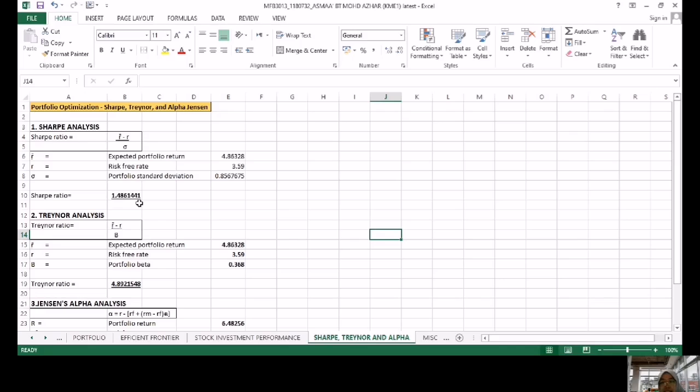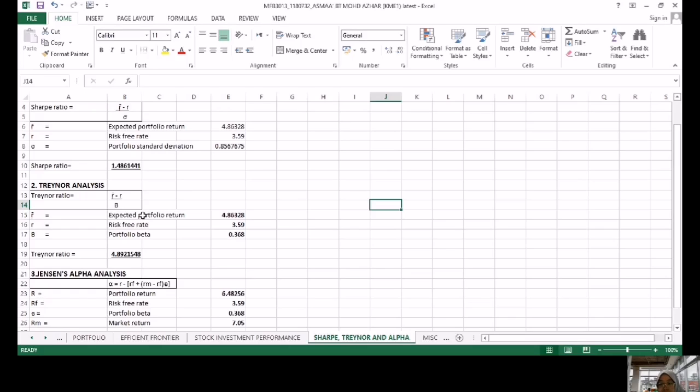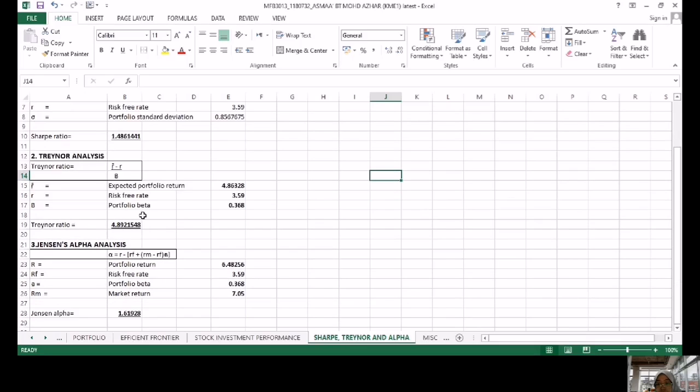So it is considered acceptable to good by investors. The Treynor ratio is a risk or return measure that allows investors to adjust a portfolio's return for systematic risk. A higher Treynor ratio result means a portfolio is a more suitable investment. Here we can see my Treynor ratio of 4.89 shows this is a suitable investment.